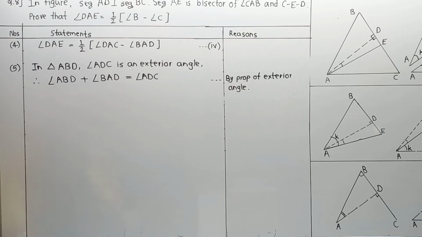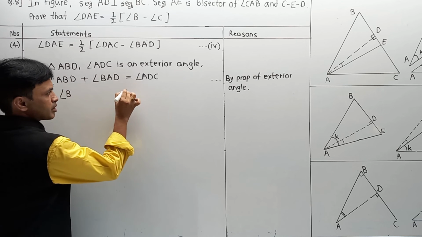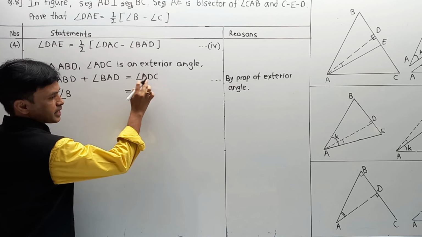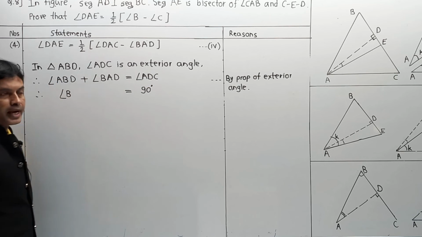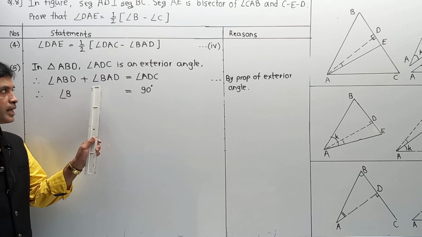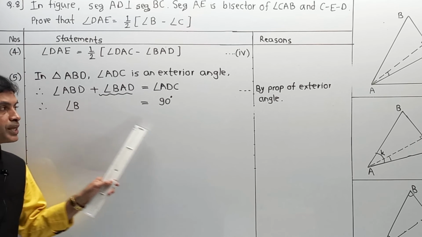and a part is here angle ABD, in short it is nothing but your angle B, is equal to angle ADC, that is 90 degrees. And now remember, I am doing this step directly. Now as ADC is 90, I am shifting this plus BAD to that side.